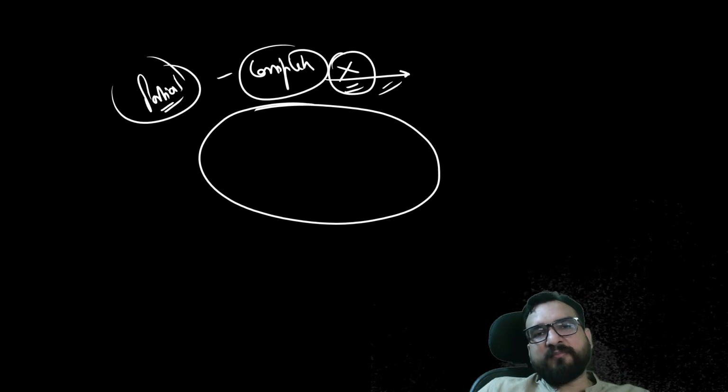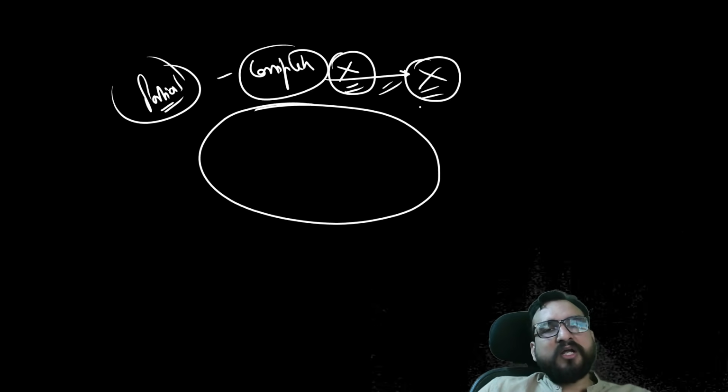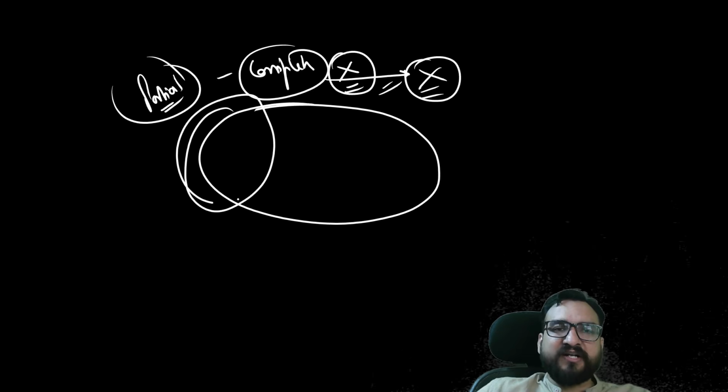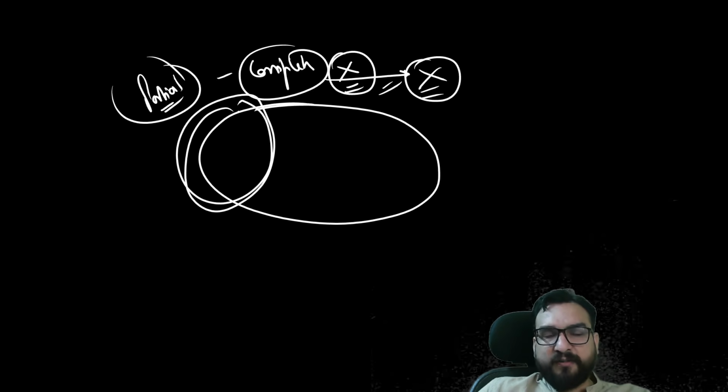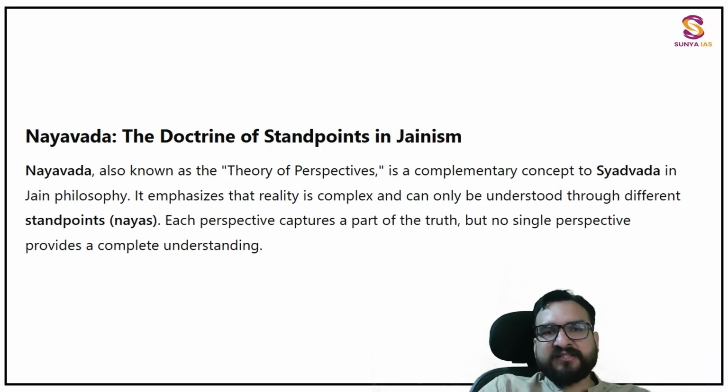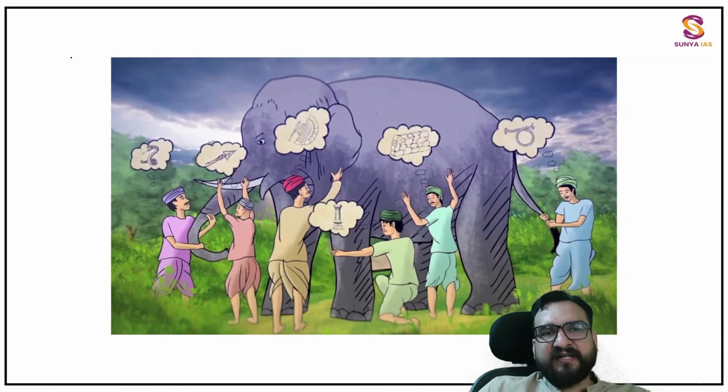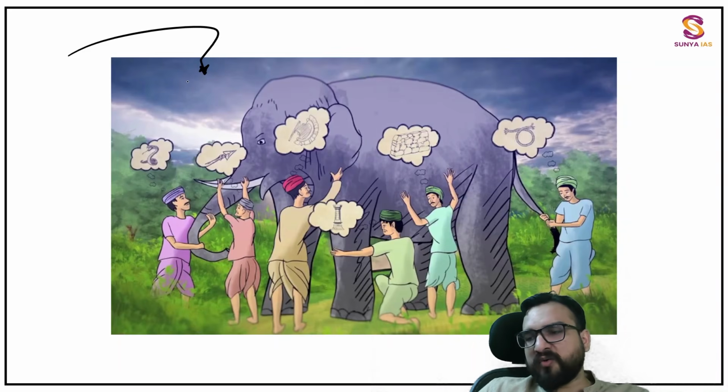If you are saying that you have complete information, you are wrong, right? That is the wrong statement. You only know the partial reality of the truth. Right, partial reality you are knowing about. And the oldest example is written in the Jaina books, guys. This example you must have heard about. This is given in the oldest book of Jainism literature only.